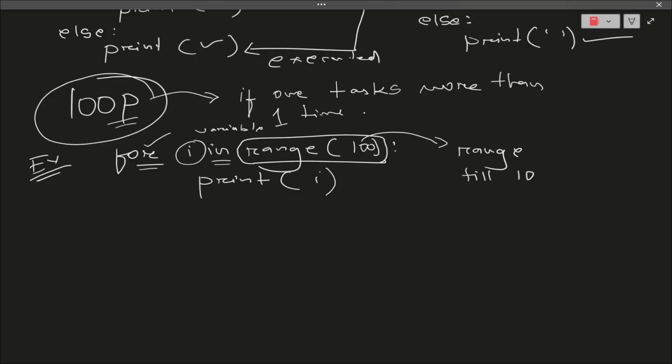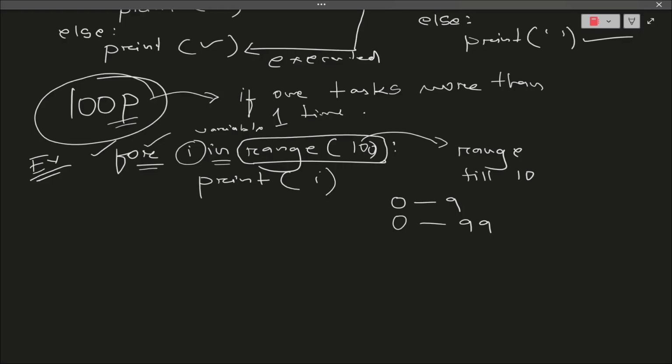If I have written 10 over here, it will start from 0 and reach till 9. Suppose I have written 100, it will start from 0 and reach till 99. This is just a small preview that I have shown.